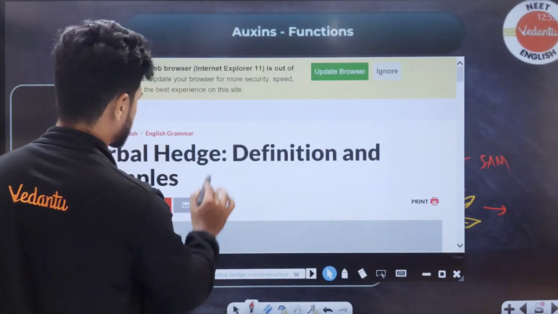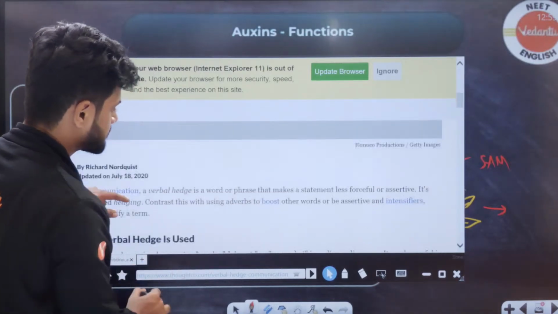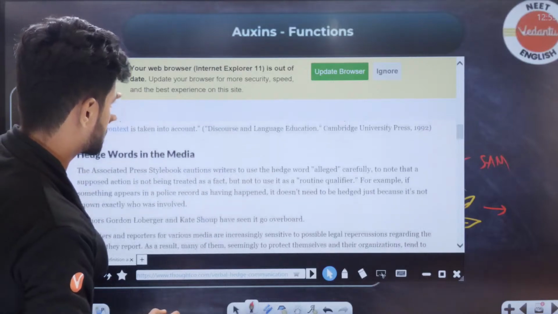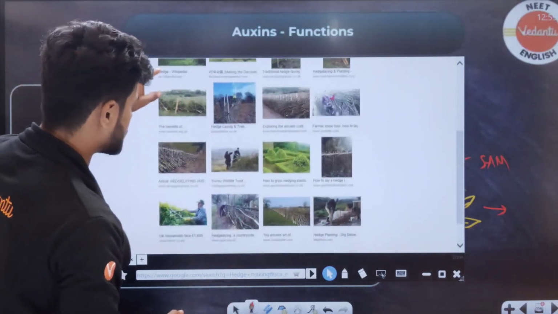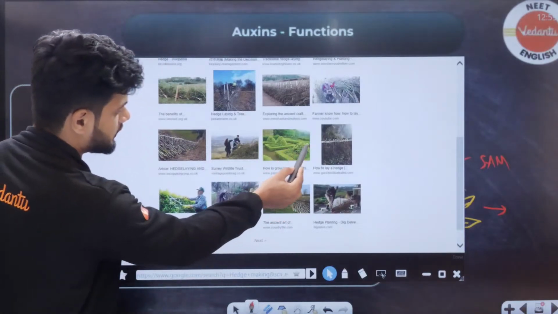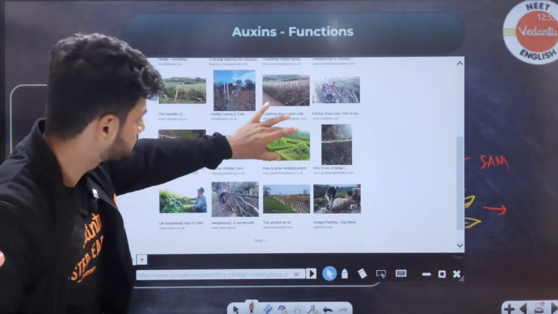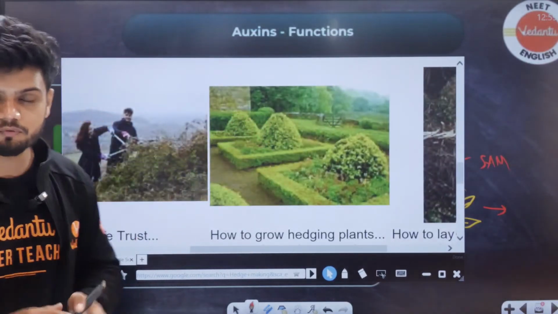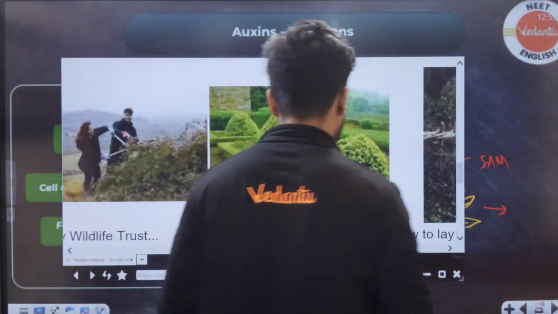This is called hedge making. Can you see? This is called hedge. And this hedge making can be done if you keep cutting the top part.